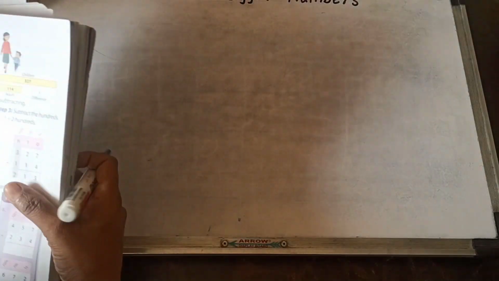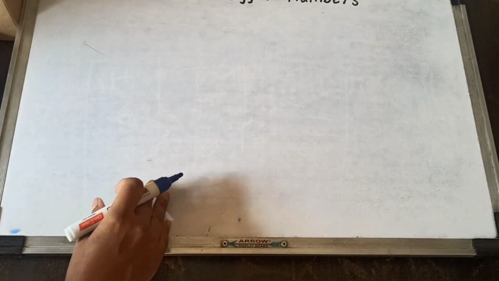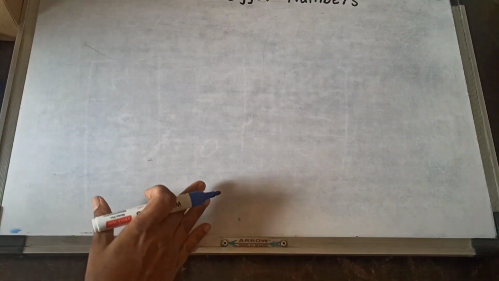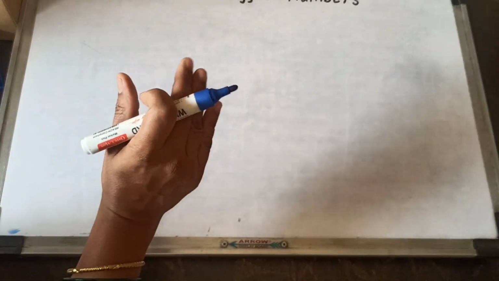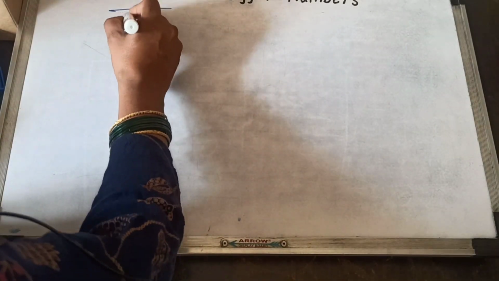Kids, in maths subject, practice and always practice is very important. Always play with different games. Okay, next, try this section.